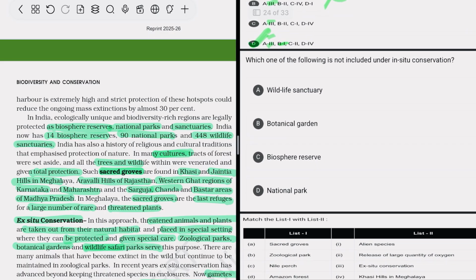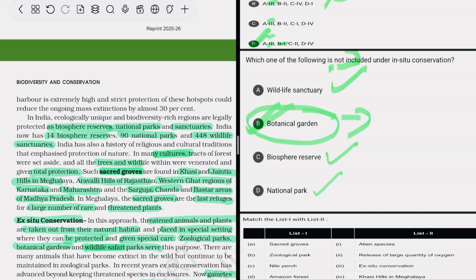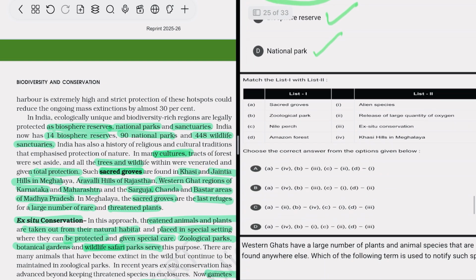Which one of the following is not included under in situ conservation? Wildlife sanctuary, botanical garden, wildlife reserve, national park. So national park is included, wildlife sanctuary, wildlife reserve, while botanical garden comes under ex situ. So option B is correct because they are asking which is not included under in situ. So botanical garden is correct.